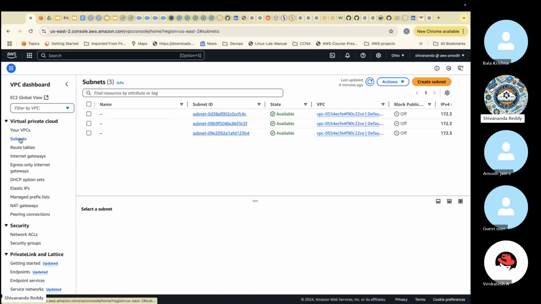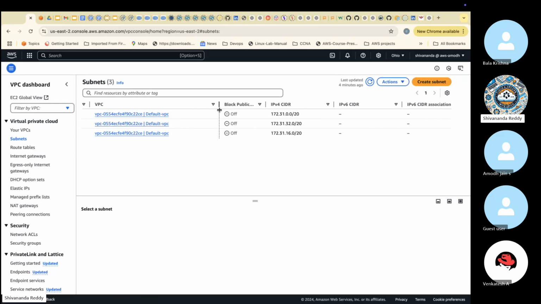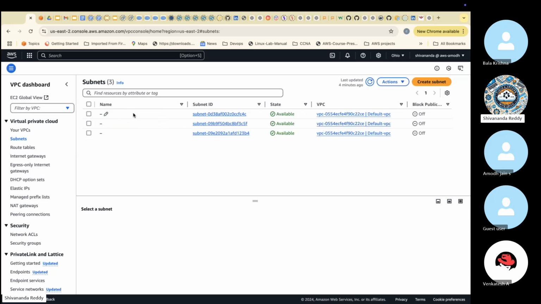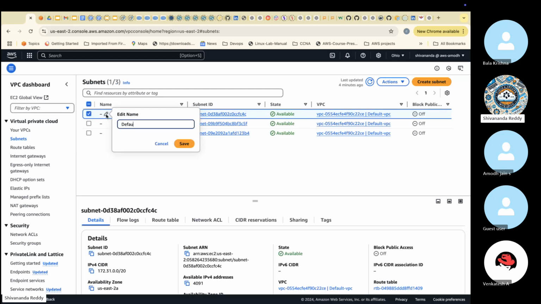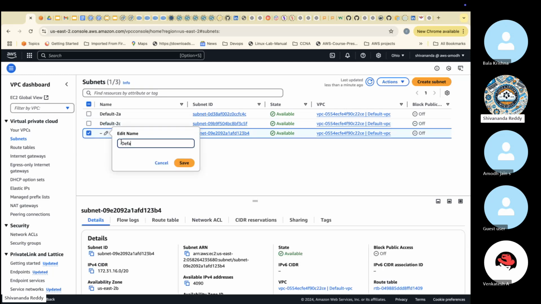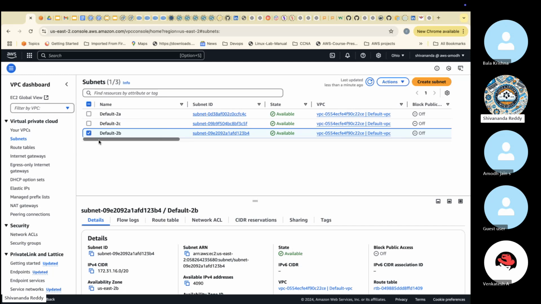Next, let me create the subnets. These subnets are already there. I'll name them by which subnet they are: 2A, 2C, 2B. I'll name them default-2A, default-2C, and default-2B. I think the sequence is correct. Now I won't touch these.